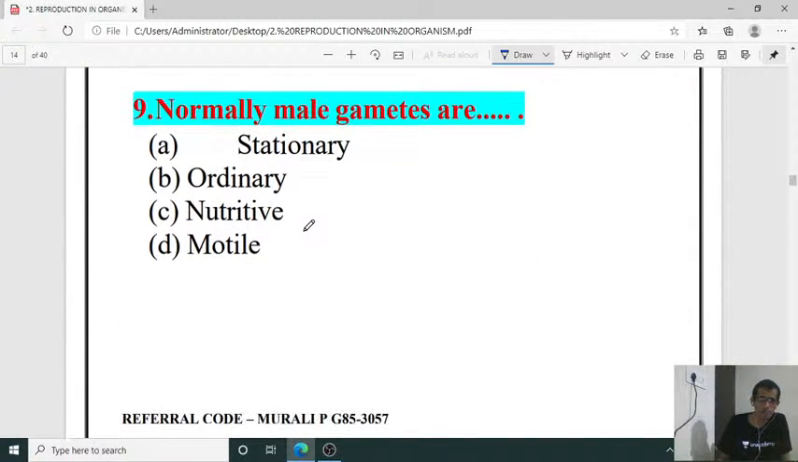And the ninth one, normally male gametes are what? They are motile. They will show motility. But female gametes are stationary. So right answer is D, for ninth one, D.